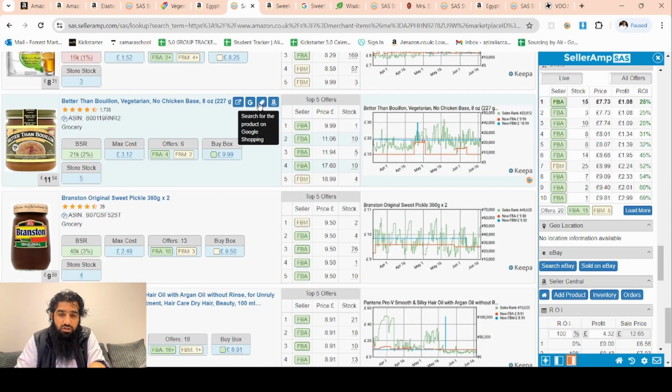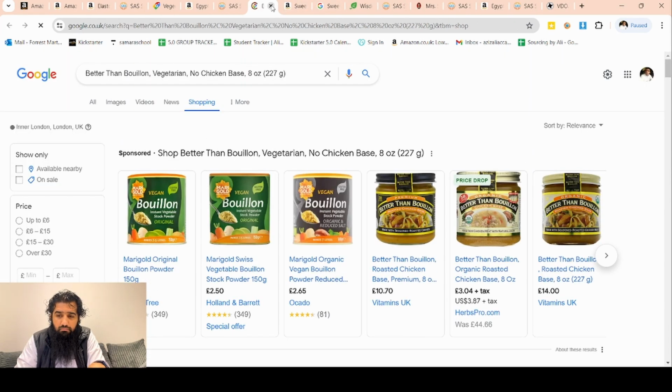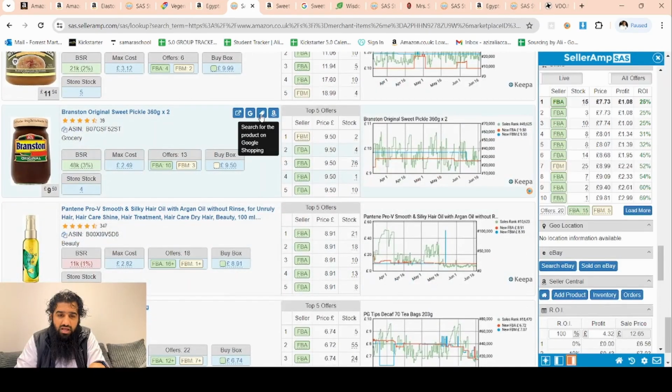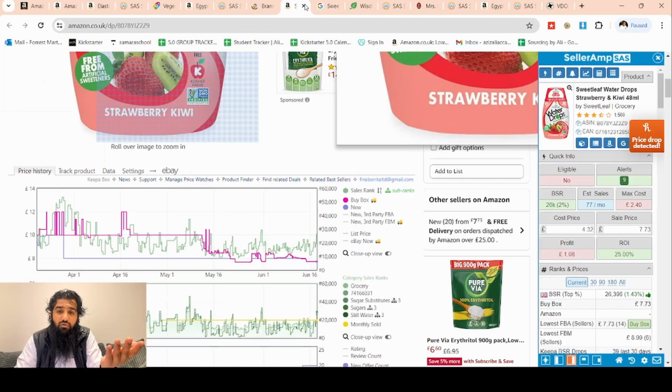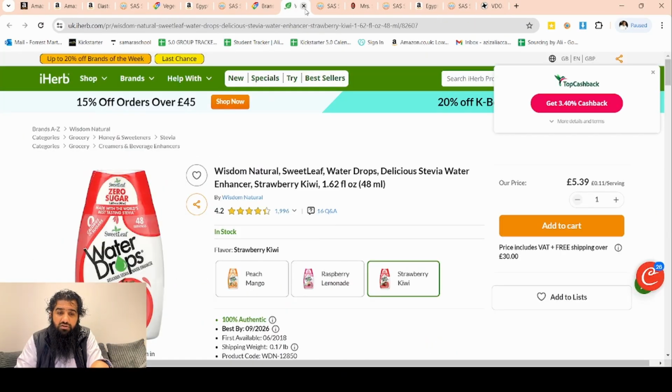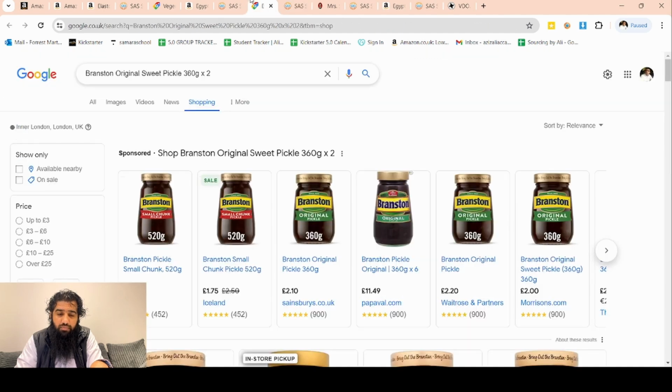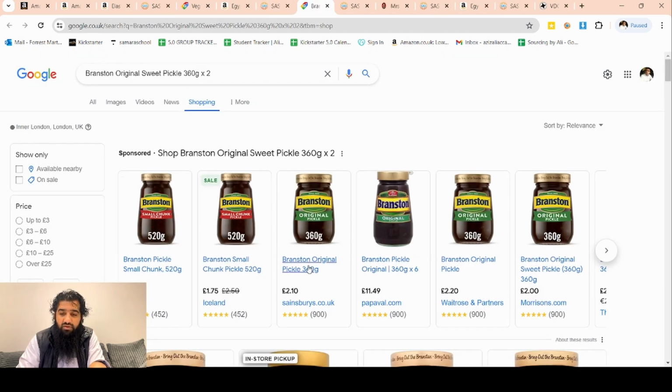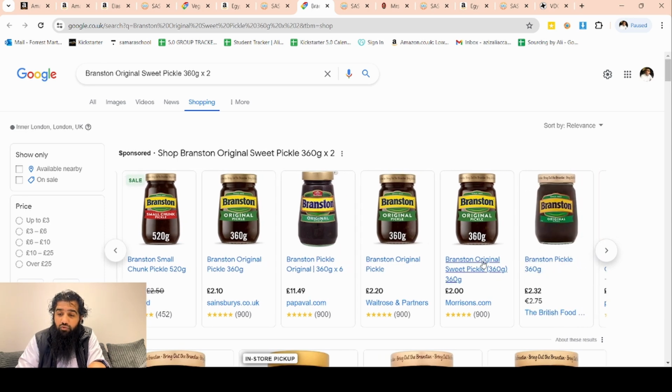So okay, let's take a look at this product. I think this one is available as well. Nope, maybe it is, but I just want to move on. At this point I'm just picky to choose products which are just one Google search away, available on the first page. 360 grams, that's 520, so that will be a pack of two anyway, isn't it? From Sainsbury's we can buy for 210 or 220 or £2. The cheapest we can buy it for is £2 from Morrisons.